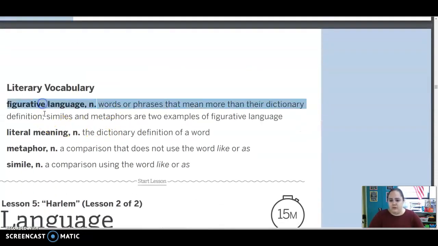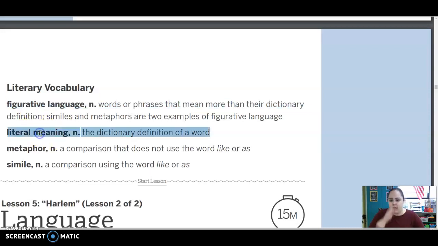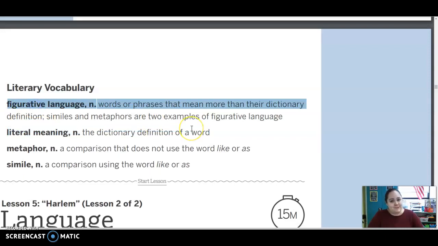And we've got figurative language, and those are words or phrases that mean more than their dictionary definition. So similes and metaphors are two examples that we've learned about. A literal meaning is the dictionary definition of a word. So if I say it's raining cats and dogs, the literal meaning would be that there are cats and dogs falling out of the sky. The figurative meaning is that it's raining really hard.